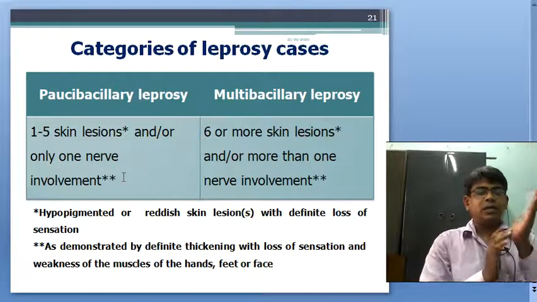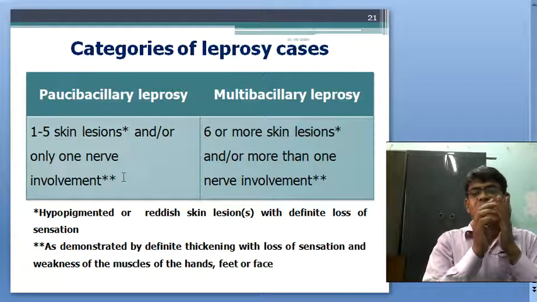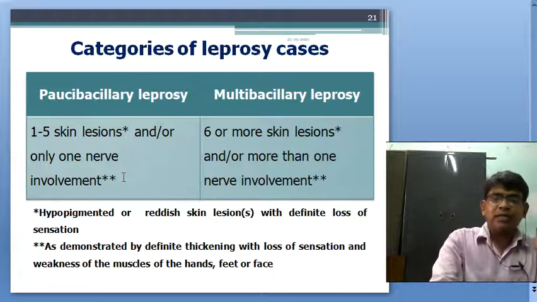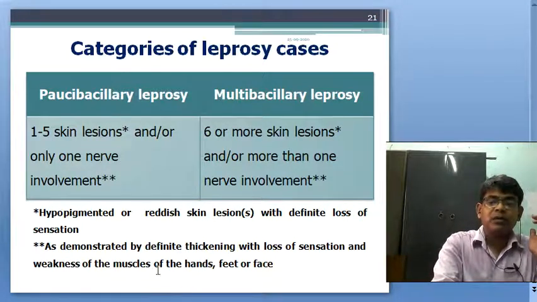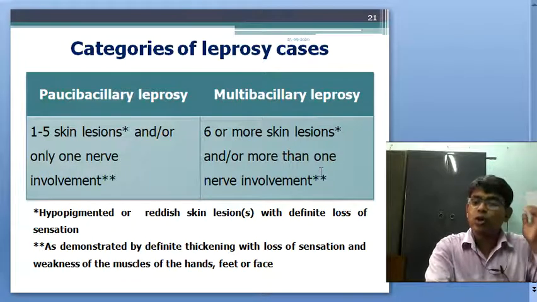There must be hypothenar muscle wasting, clawing of the little finger or ring finger; that is the involvement of the muscles of the hand with nerve involvement. Yes, this is paucibacillary, and the other is multibacillary, that is 6 or more lesions and more than one nerve, that is 2 or more nerves involved.